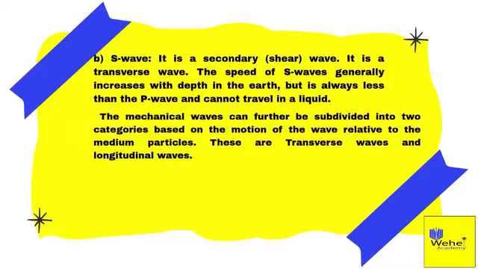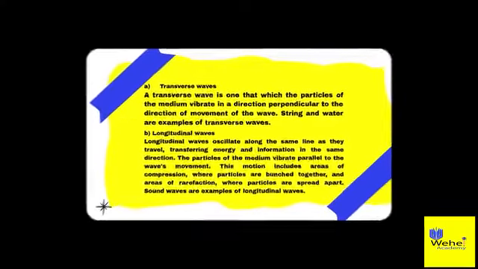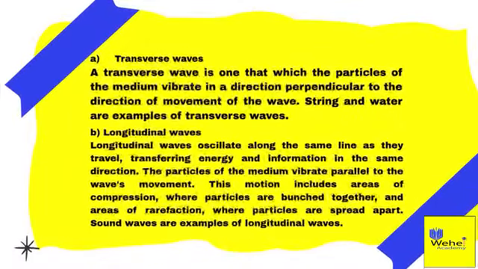The mechanical waves can further be subdivided into two categories based on the motion of the wave relative to the medium particles. These are transverse waves and longitudinal waves. A. Transverse waves. A transverse wave is one in which the particles of the medium vibrate in a direction perpendicular to the direction of movement of the wave. String and water waves are examples of transverse waves.